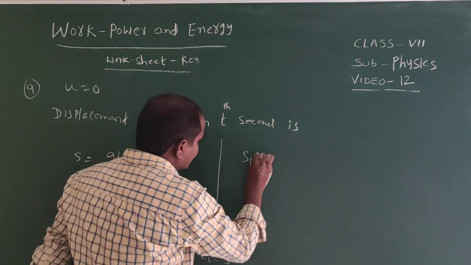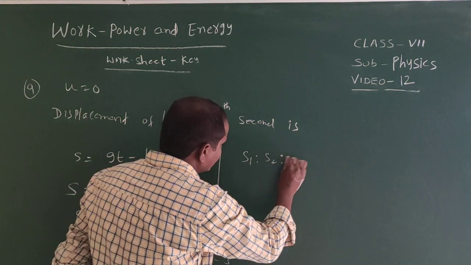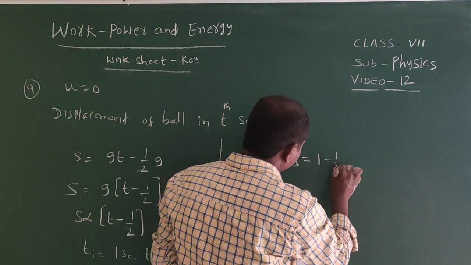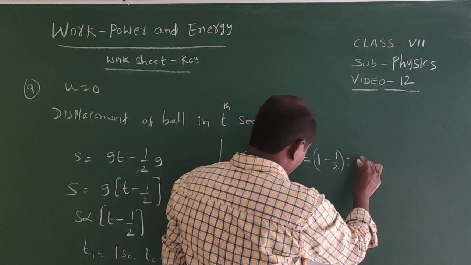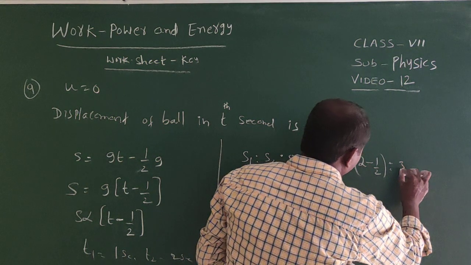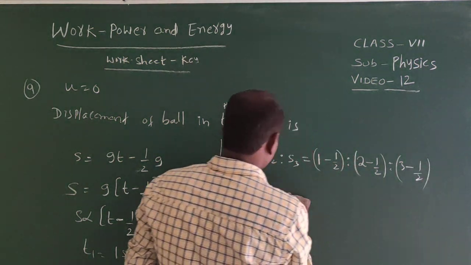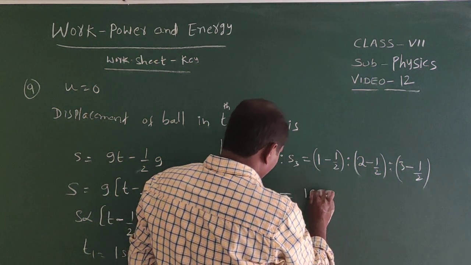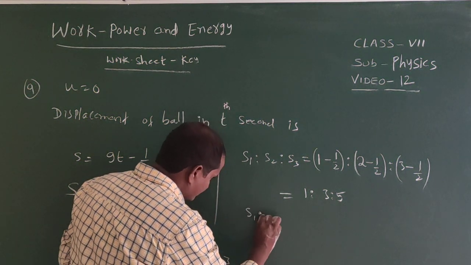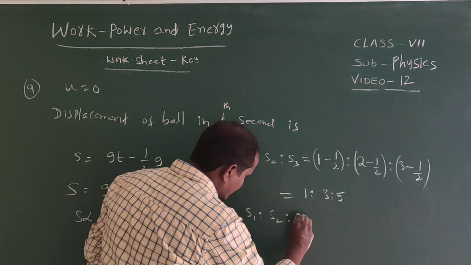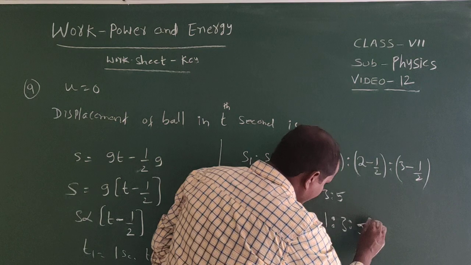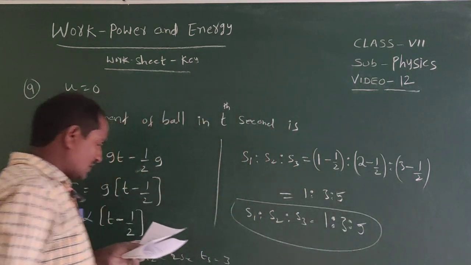Therefore S1 is to S2 is to S3 equal to 1 minus 1 by 2 is to 2 minus 1 by 2 is to 3 minus 1 by 2, that equal to 1 is to 3 is to 5 is the answer.